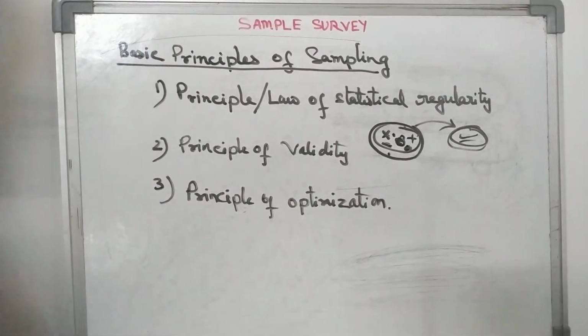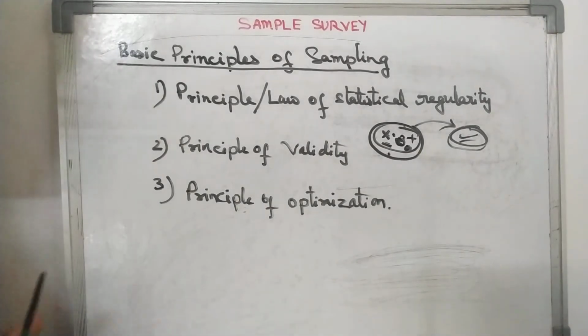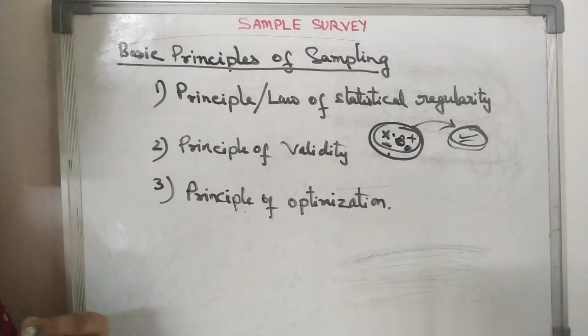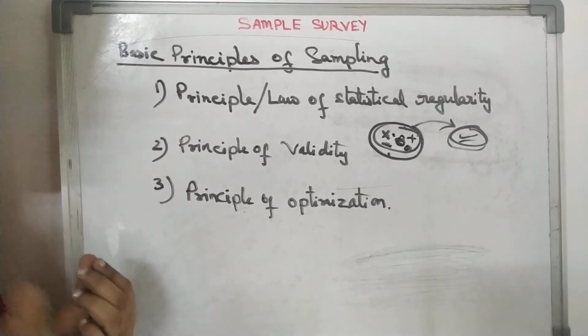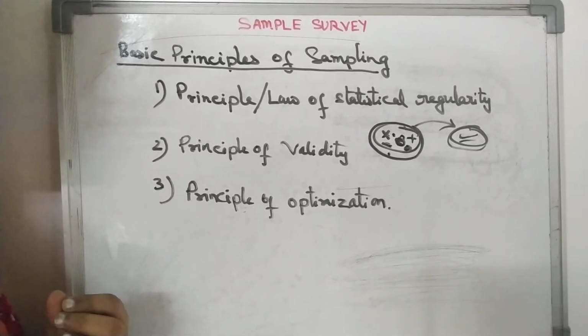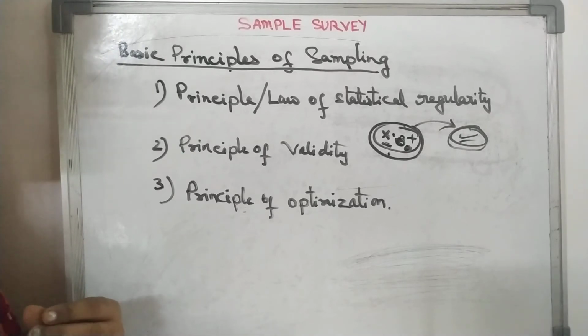Now let's come to the third one, which is the principle of optimization. The word optimization means extreme case, either maximization or minimization. Optimization doesn't mean only maximum, it means both, any extreme condition.